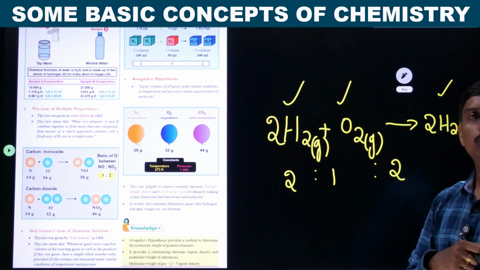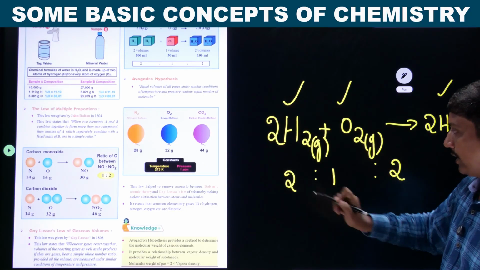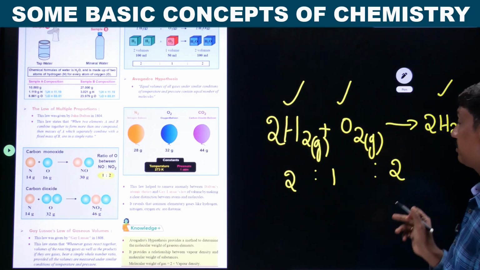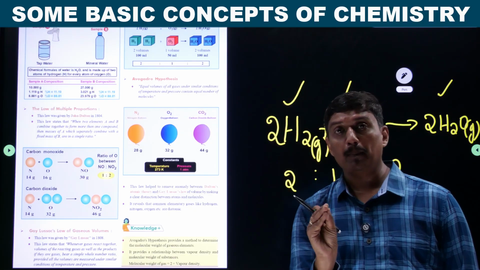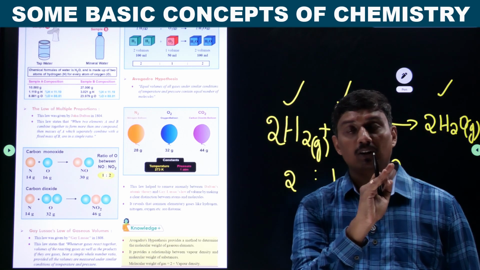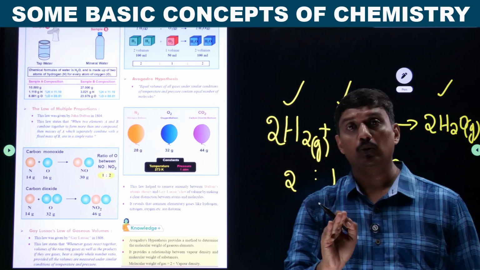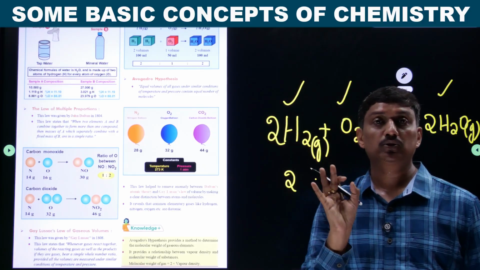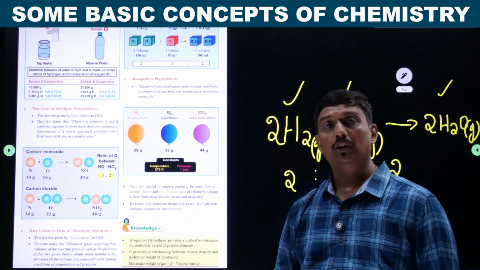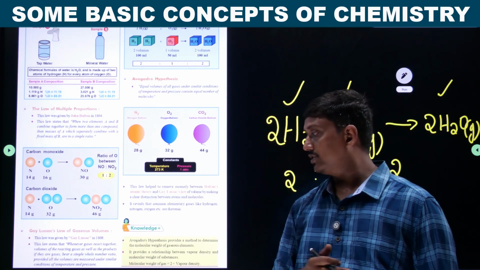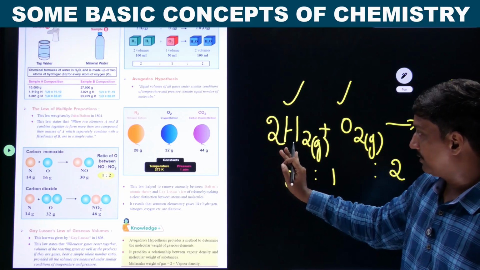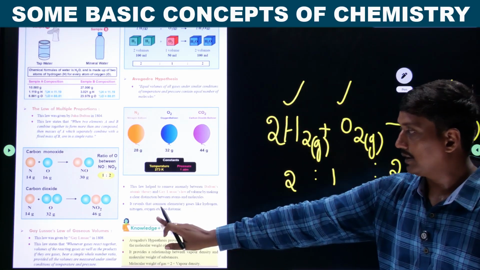What is the meaning of simple whole number ratio? Just observe. You have taken 2 moles of hydrogen, 1 mole of oxygen. You got 2 moles of water, that is vapor. It is not 1.5, it is not 2.5, or it is not 3.6. This also follows a simple whole number ratio with respect to the volume. This was given by Gay-Lussac's law, or the law of gaseous volume. So this is a simple example which explains Gay-Lussac's law.